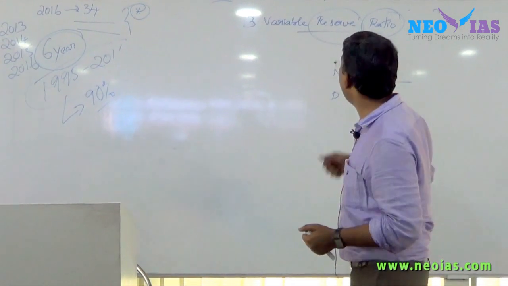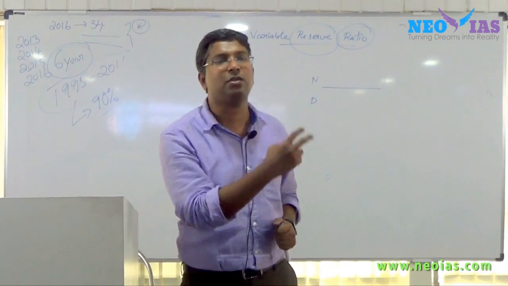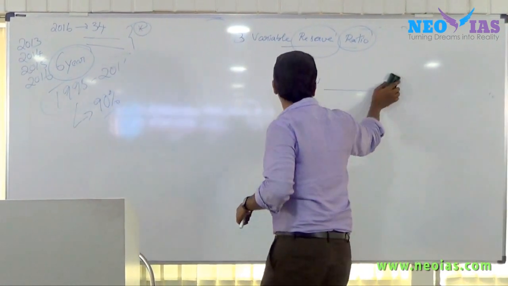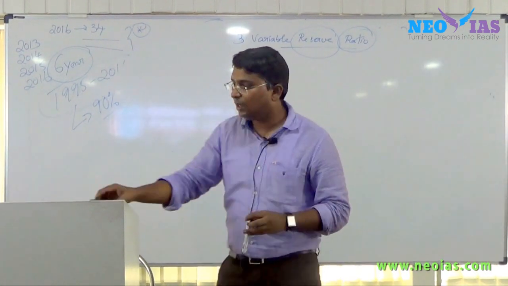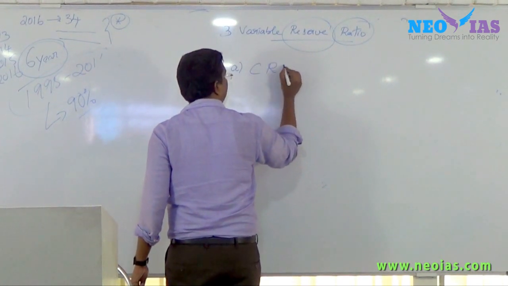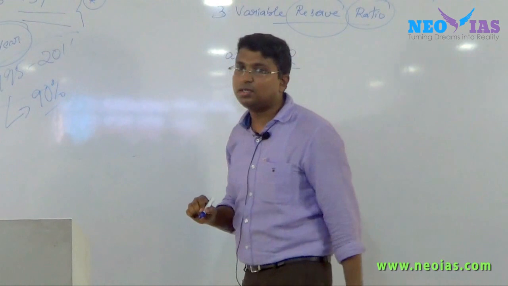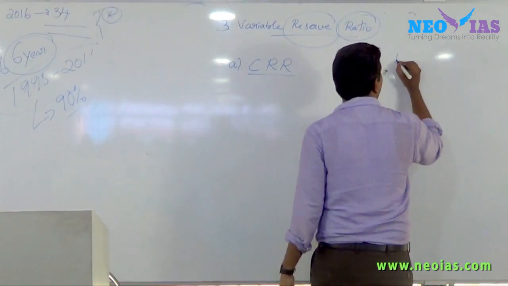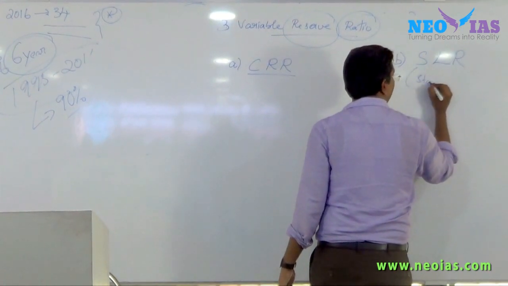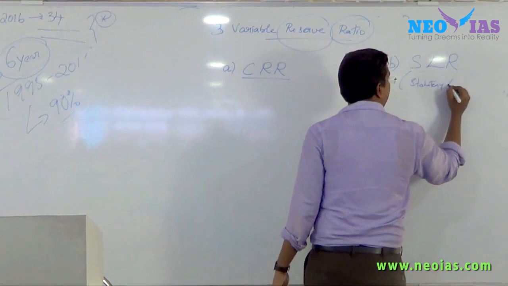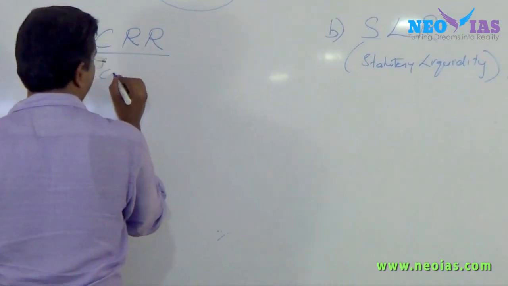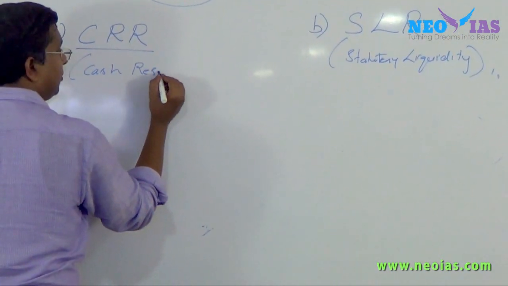Okay. Now in relation to variable reserve ratio, there are two types of reserve ratio, both important. One is cash reserve ratio, and the second one is statutory liquidity ratio. Both are ratios. We will learn them one by one.